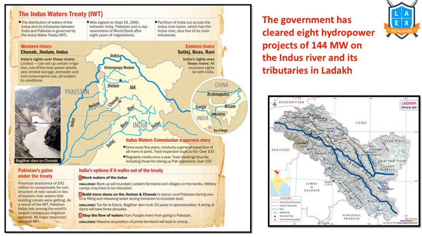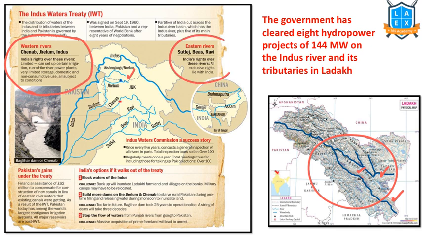Now if we observe, this is Indus River, and the tributaries of this river include Shyok River, and this is Galwan River. Important, this basin is important. Now we have these things. West flowing rivers are Chenab, Jhelum, and Indus. East flowing rivers are Satluj, Bias, and Ravi.